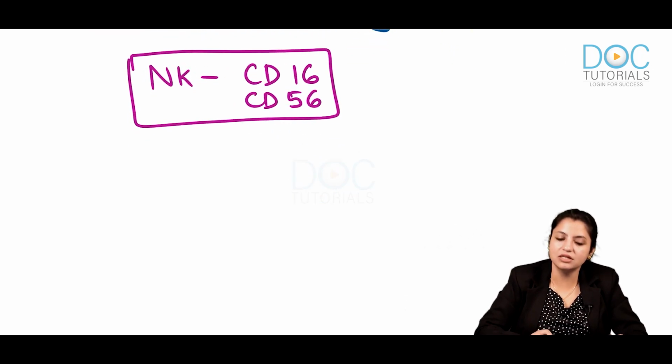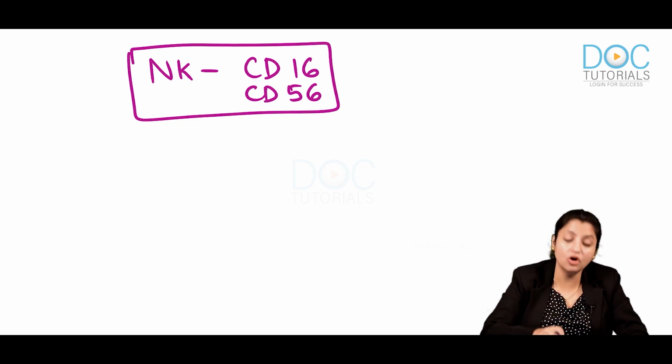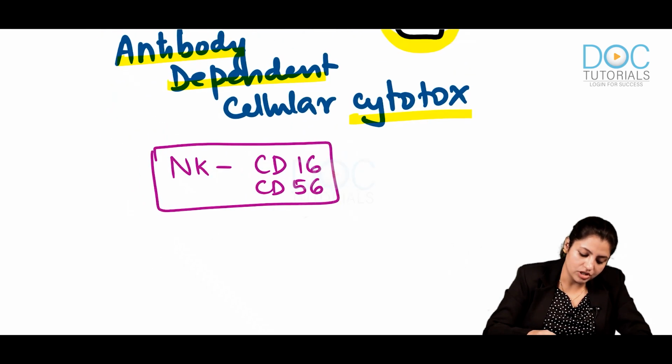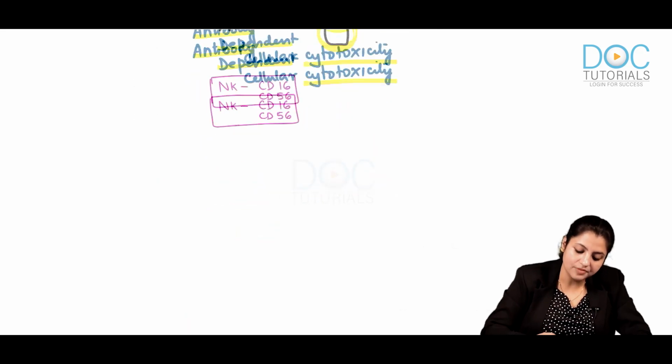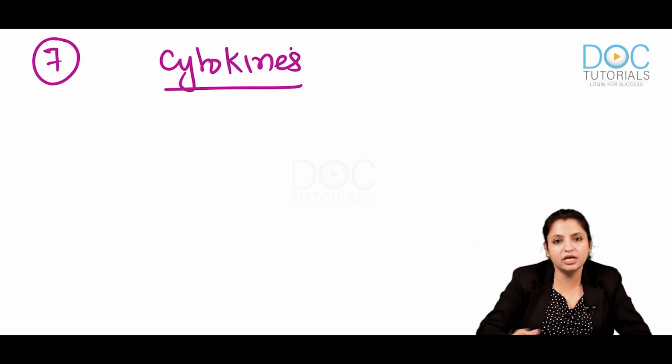Are we clear about NK cells? So what did you learn? NK cells are not MHC restricted. They can be identified by CD16 and CD56. ADCC is a mechanism. Stress surveillance is a mechanism of NK cells. Now once we are clear with this, come to the next thing. Next very important point that you have to understand is that NK cells can also produce cytokines and they can also respond to certain cytokines.